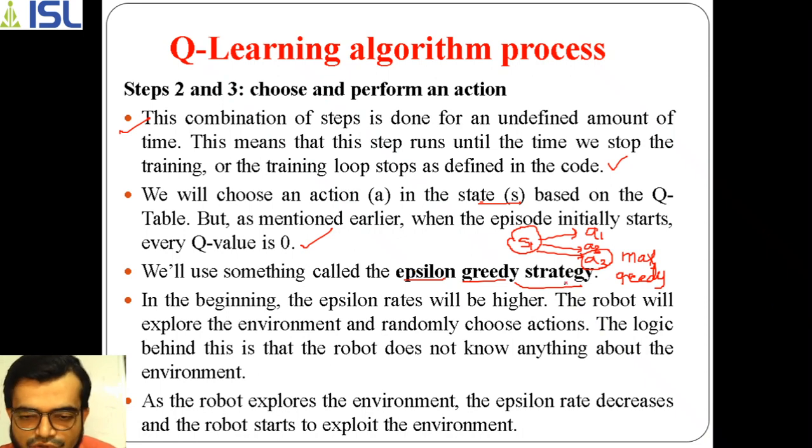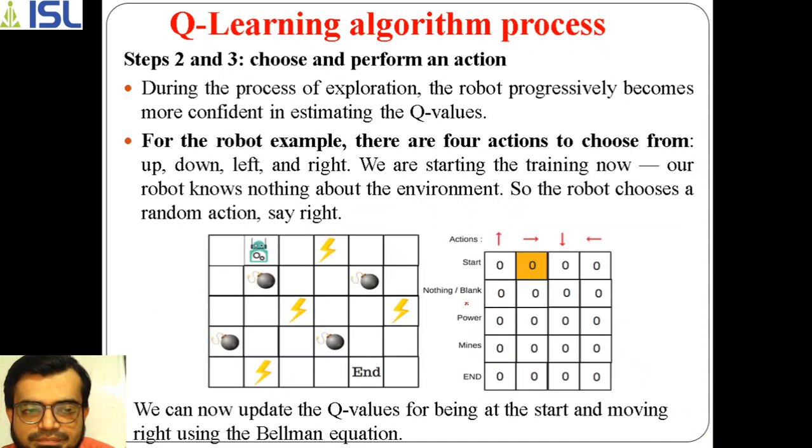The logic is that the robot doesn't know anything about the environment. In the given environment, the agent doesn't have any knowledge of the policy, and it doesn't have any knowledge about the environment either. So it has to select an appropriate action, which I have just stated.